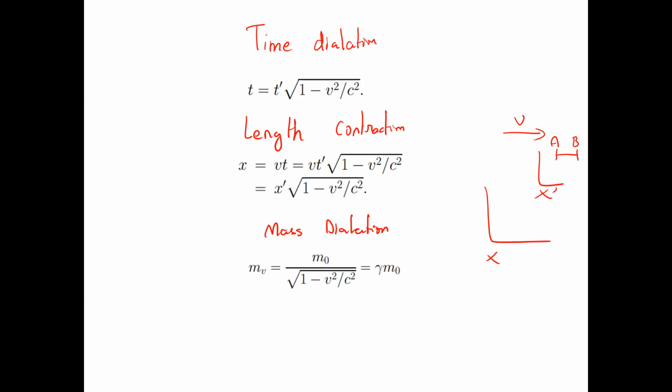But that cannot happen for a massive particle, because as you travel faster and go closer to the speed of light, your mass is going to increase. This m naught is called your rest mass, and let's call this m_r, the relativistic mass, which is the mass observed due to the relative motion v. The relativistic mass is going to increase, and when you hit the speed of light, the mass is going to become infinity.